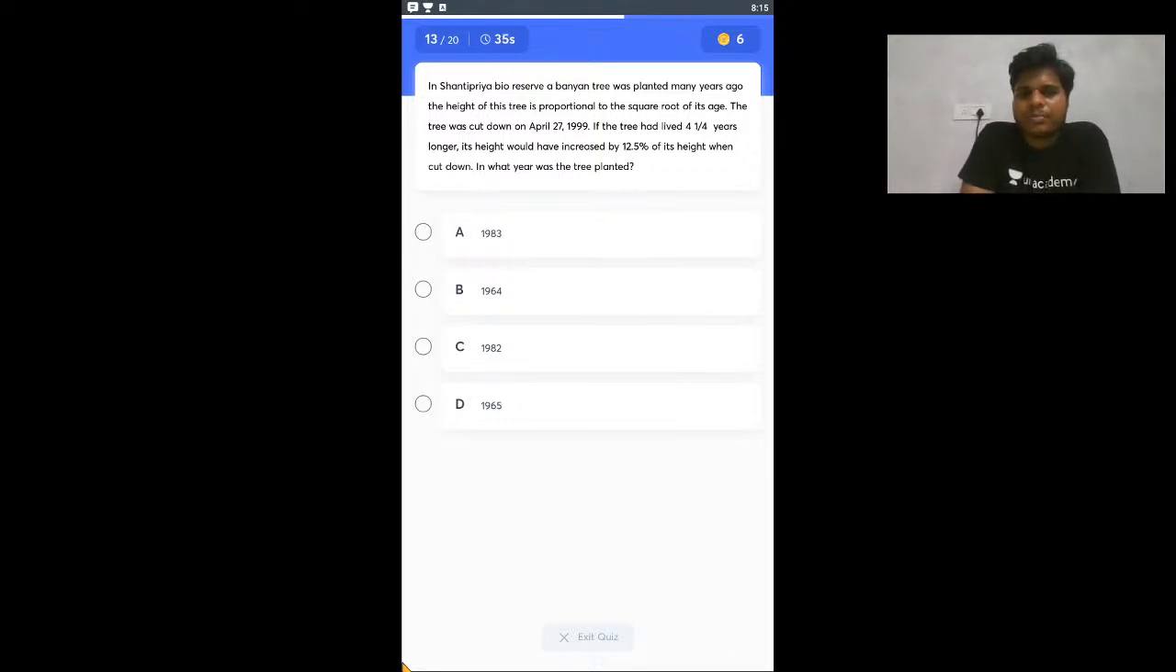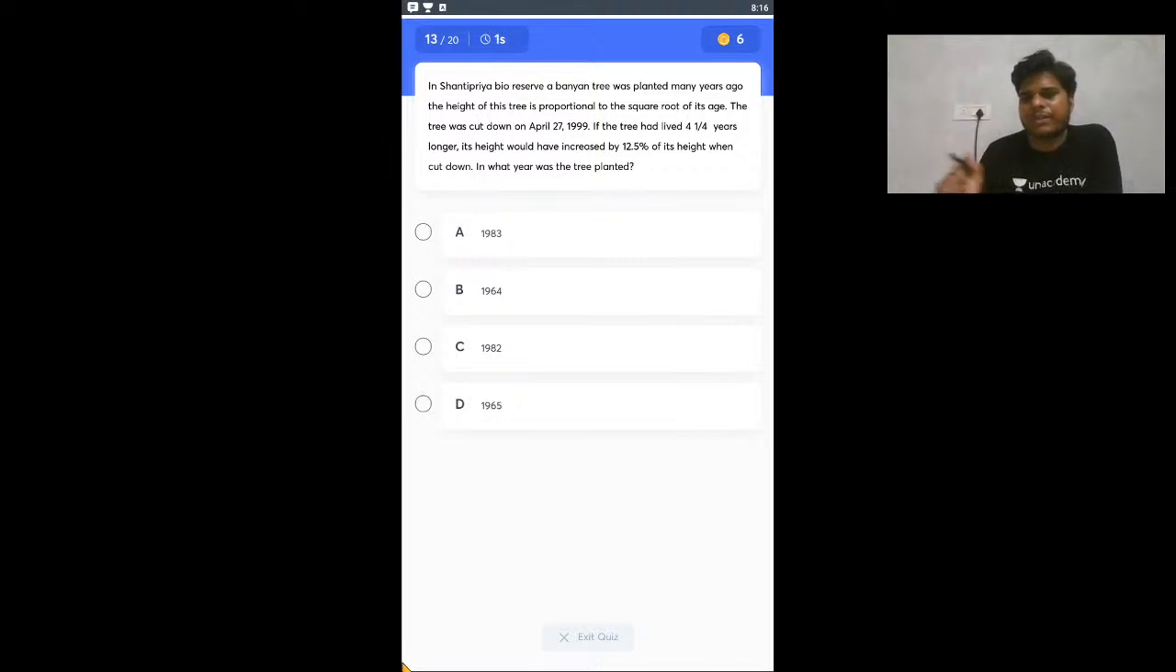So in Shanti Priya Bio Reserve, a banyan tree was planted many years ago. If the tree had lived this much longer, it has increased its height, cut down. Also a good question, again a percentage increase kind of question. Like 12.5, you all know, I think, is 1 by 8. So that's what I just gave you.